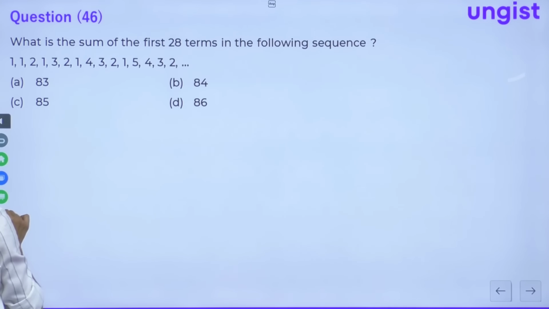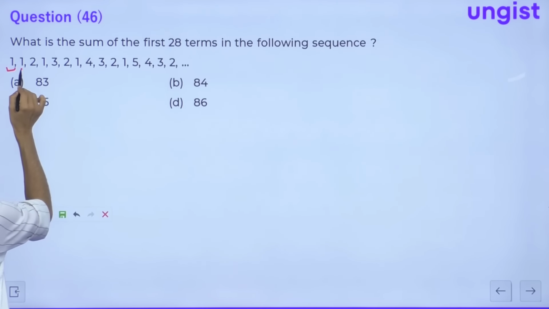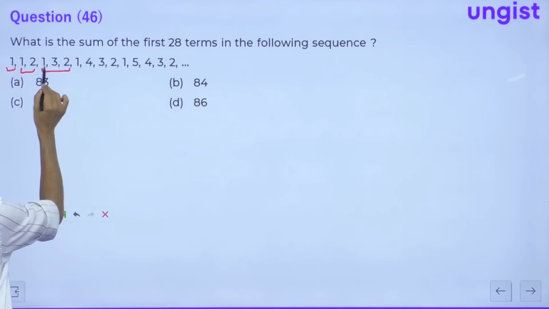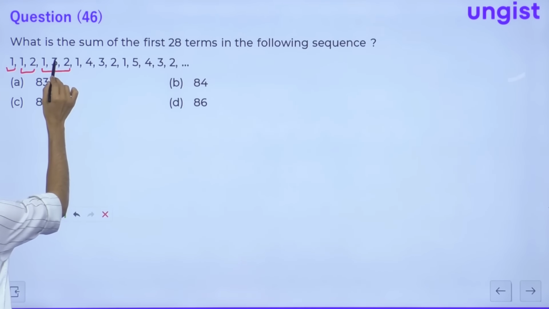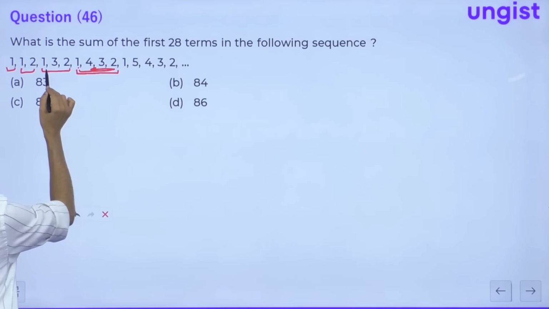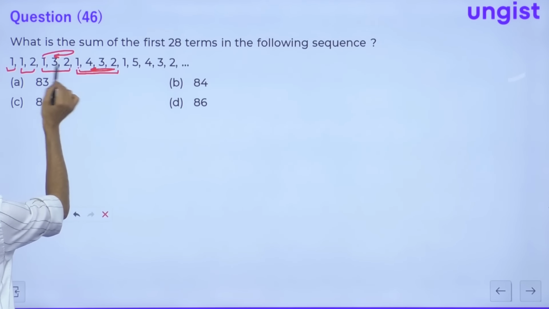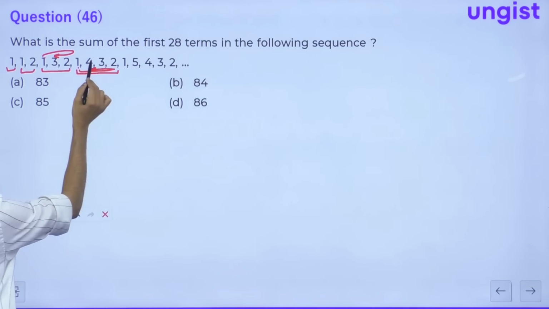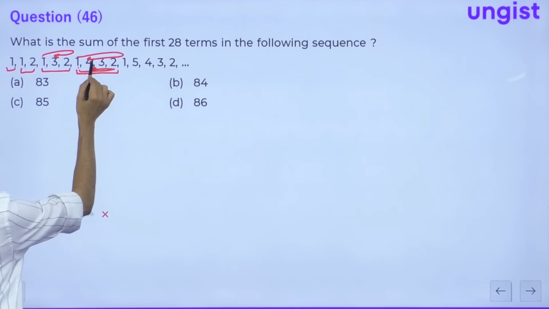See, this is 1, this is 1, this is 1, 2, this is 1, 2, 3. Basically, if you interchange them, this is 1, 2, 3. And again, this is 1, 2, 3, 4. It is like this, right? It is again like this. 1, 2, 3. Then again 1, 2, 3, 4.